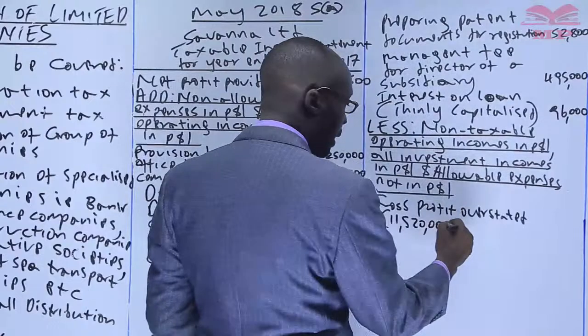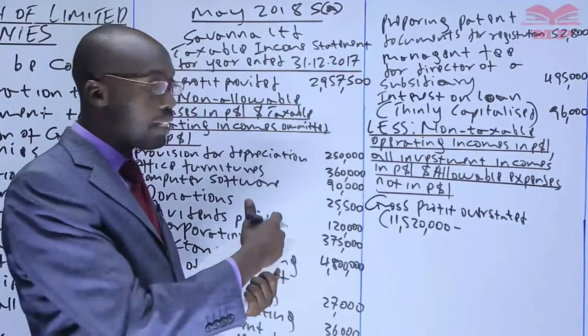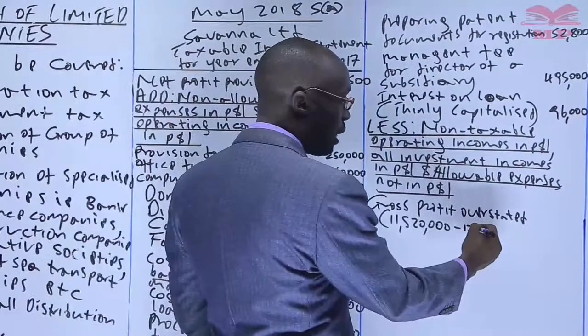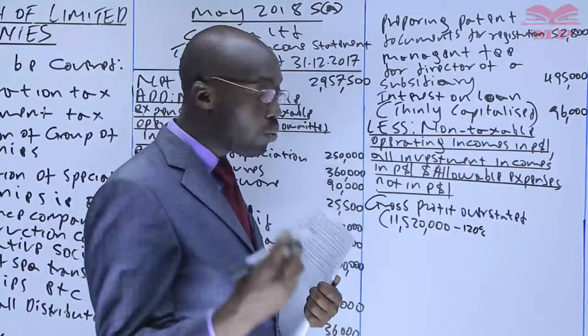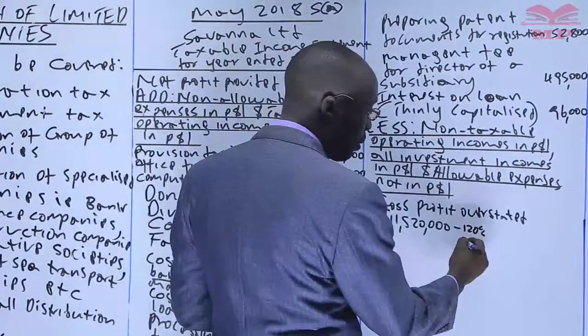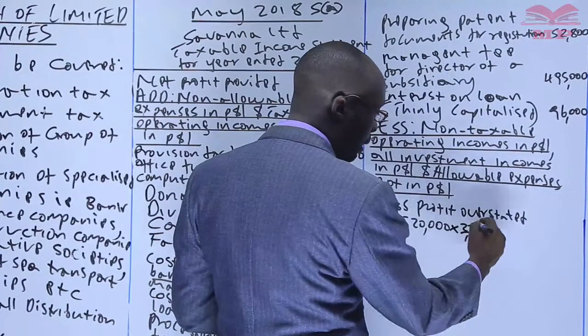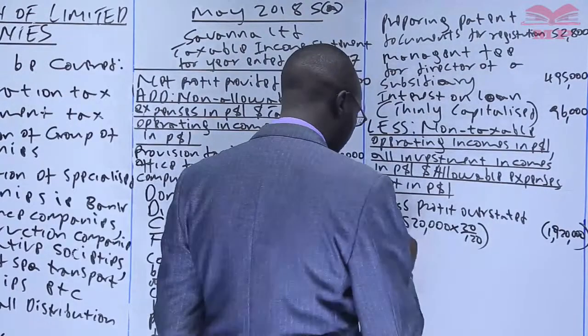And we said, when you're told it's overstated, most people make the mistake of just taking the percentage. Like now, we are told it's overstated by 20%, so they just take 20% of that figure. No. We said you look at it this way. If it's overstated, this figure must be at 120%. And what do you want? You want the overstated percentage, the 20%. So if this is 120, 20% will be equivalent to what? Cross multiply, it will mean that you multiply by 20 over 120. So 11,520 times 20 over 120 gives the overstated profit.